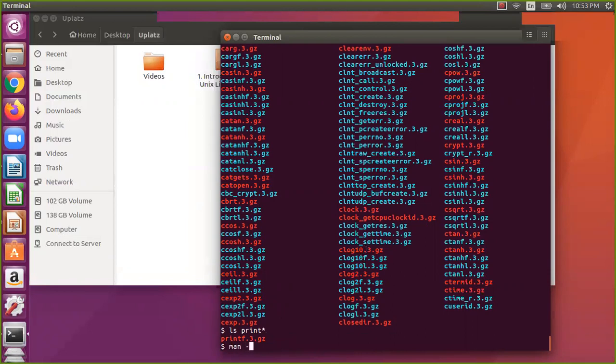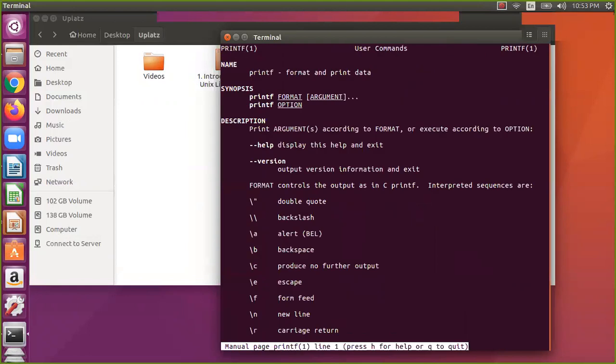But let us say I just type man printf, then it will give you section 1 only, it is not giving section 3. It first gives section 1, and it gives only the first section which is available. If it is available in 2 and 3, it will give 2. If it is available in 1 and 2, it will give 1.